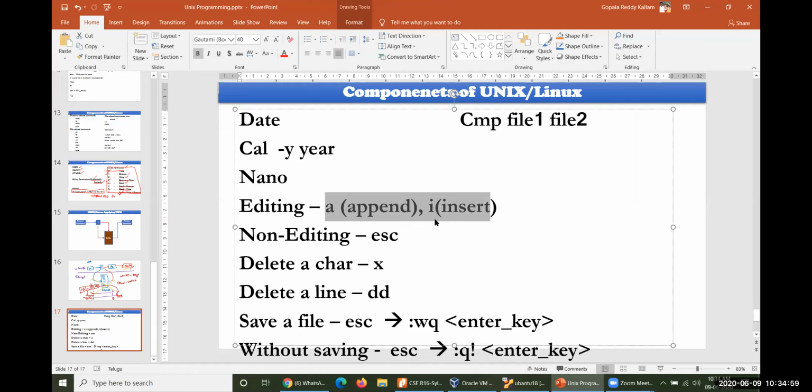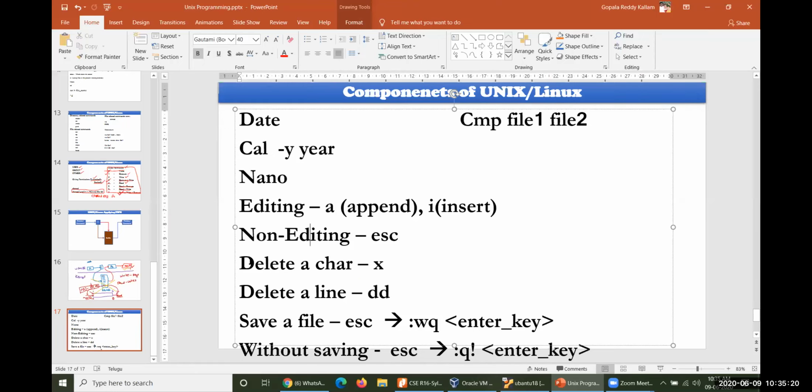If you apply A, it will move to the next column or next character. I, in the sense, it will be available at the same place. Okay. So if you want to come from editing to non-editing mode, anywhere else you have to place your cursor and apply escape, it will immediately come to non-editing mode.